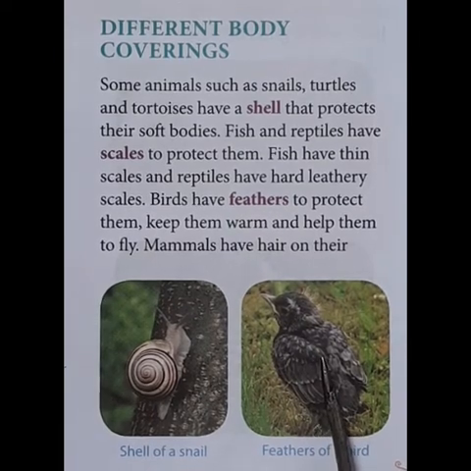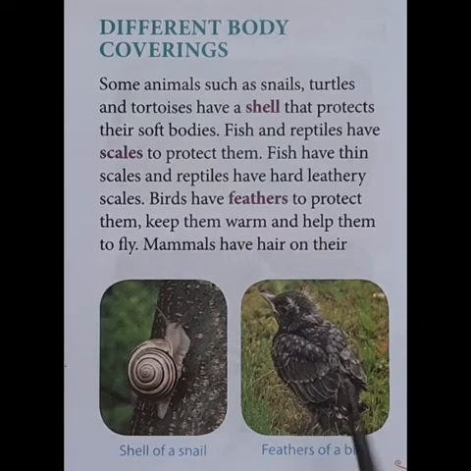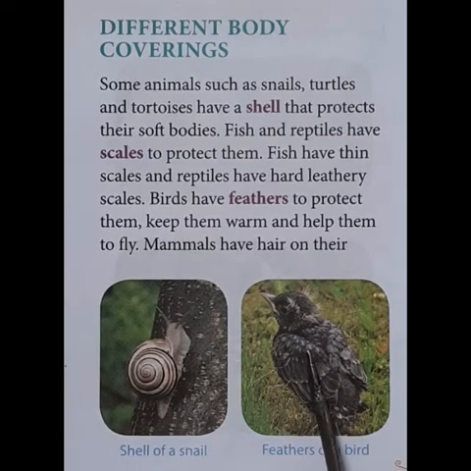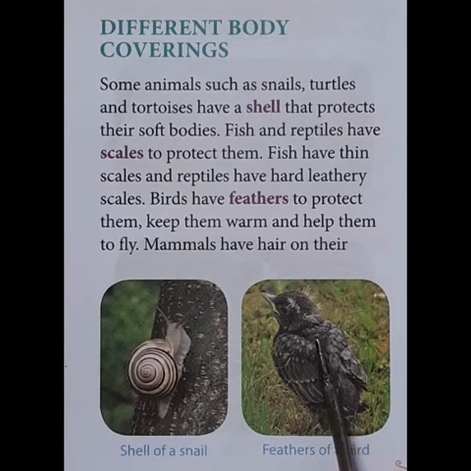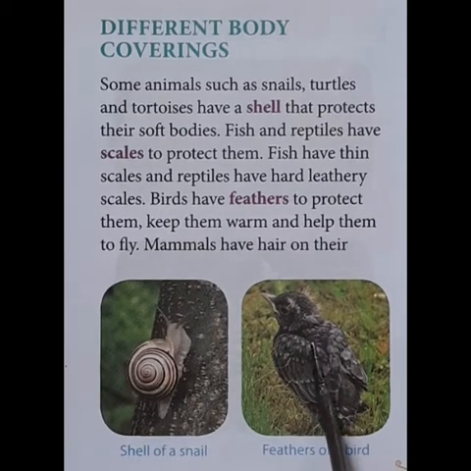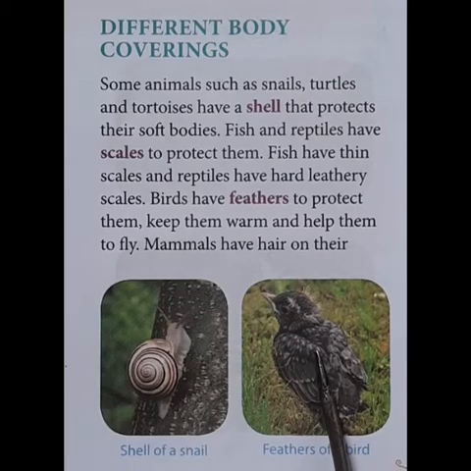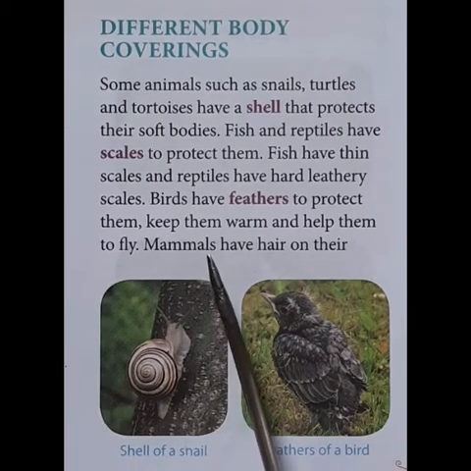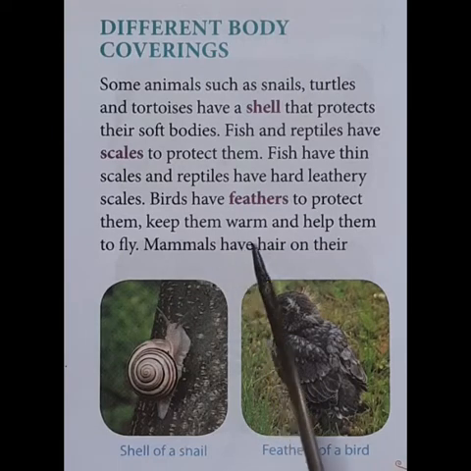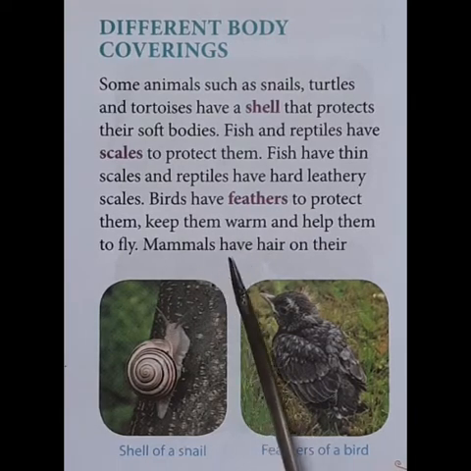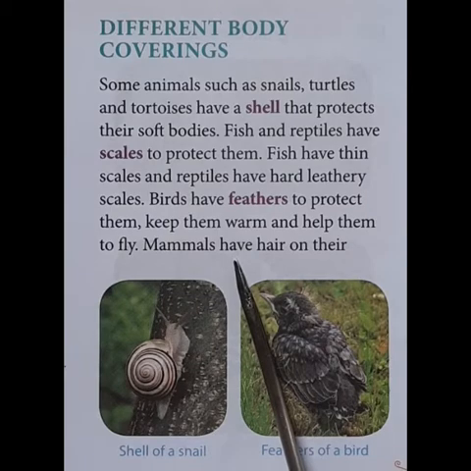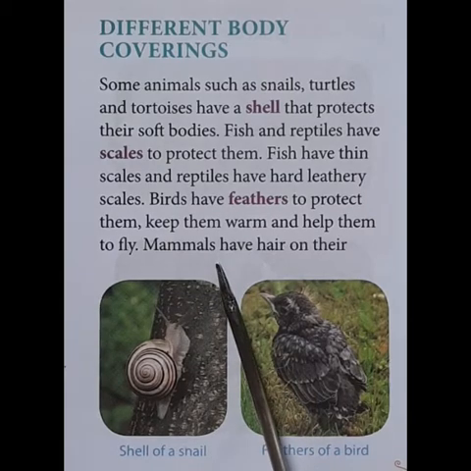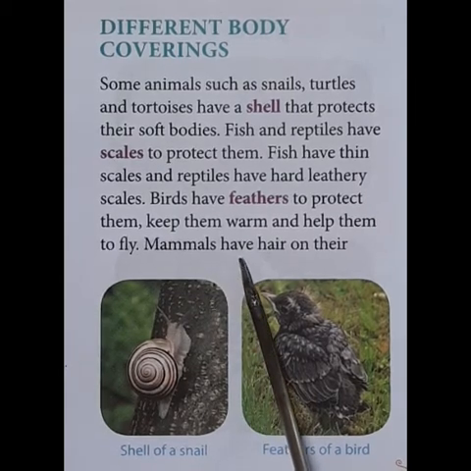You all know about the birds. Birds are covered with feathers, different attractive colored feathers. So these feathers will keep them warm and they will help them to fly also. Then mammals have hair on their body. All the big animals will have hair on their body, and the type of hair also depends on the type of animal and the place in which they live.